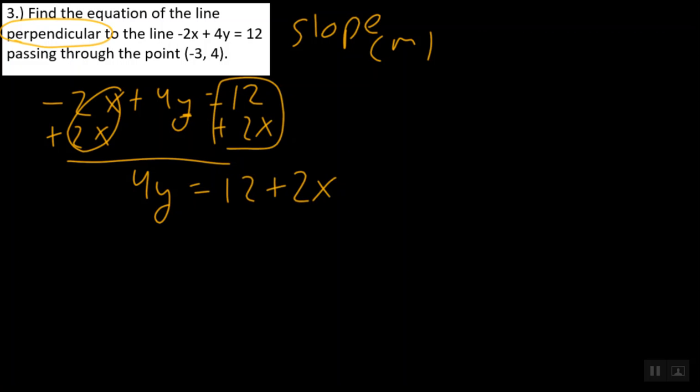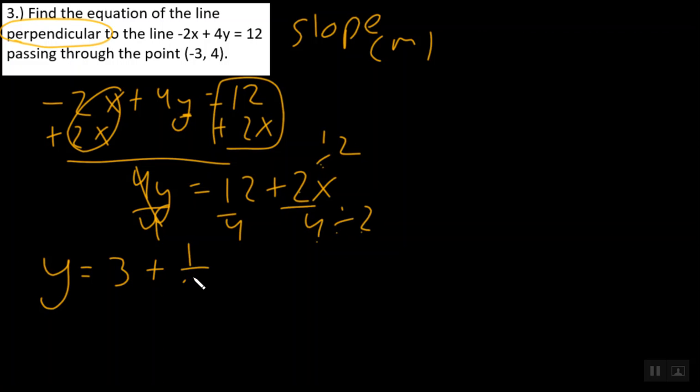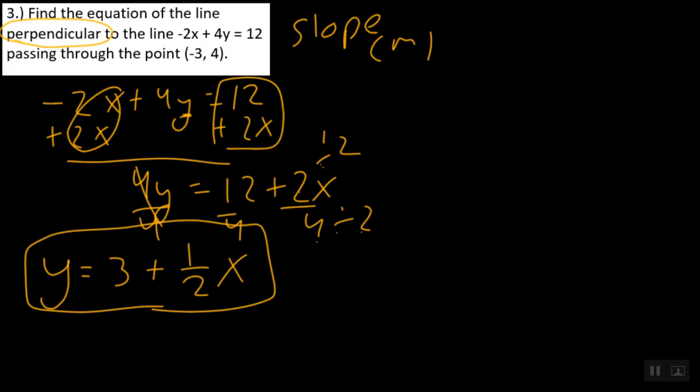Now from here, in order to get the y by itself, we have to get rid of the 4 by dividing each term by 4. And notice, I'm going to kind of shift this to the left, we have y equals 12 divided by 4, which is 3, plus, and look, 2 over 4, well both 2 and 4 can be divided by 2. 2 divided by 2 is 1, and 4 divided by 2 is 2, here is our equation. This is where we can pull our slope from. So let me go ahead and do that in a different color. We know that our slope is always this value in front of the x term, and that is our m1.